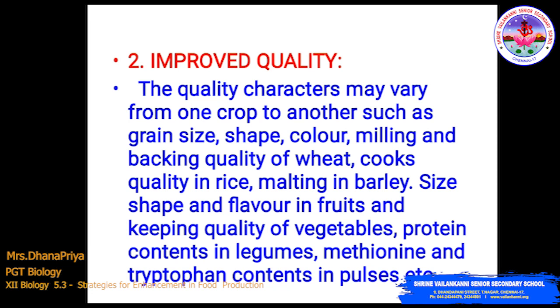For example, you can take banana. In the starting period we would get only the long, green-colored banana. But now you can see the yellow color. That is the improved quality of banana. The size, shape and color also differ in that particular banana. So this is plant breeding techniques. With the help of these techniques, we are able to improve the quality of particular fruits, vegetables or plants.